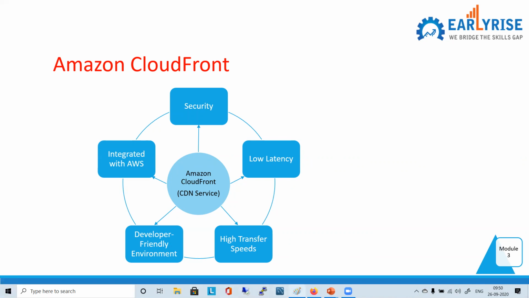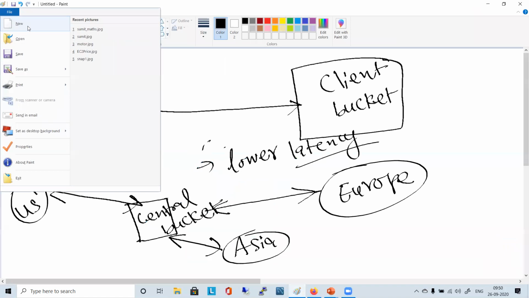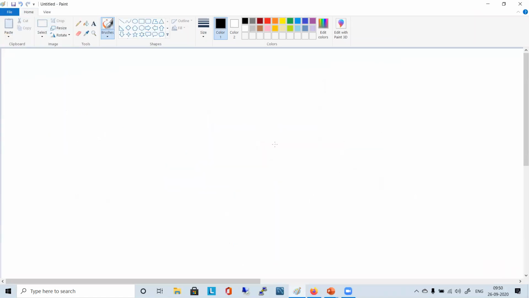So let me just try to be a little more clear with the help of a diagram. Let me try to explain. So say like today in a hands-on, you are going to build your website, right? So this is your instance, or think of kind of whatever server, right?